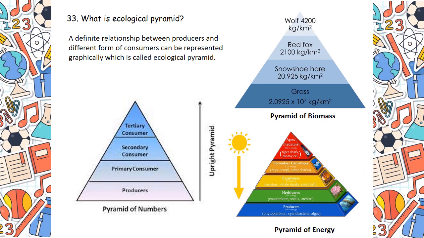At the apex. Pyramid of number, if you just go through, then you see it's the same. Producers are more at the base and lowest at the apex, that is tertiary consumers, they are the lowest. If you come to the pyramid of energy, then you can see 10% of energy is at the base, then decreases towards apex. So these 3 diagrams that you can see, solar energy is being radiated there. I think the 3 diagrams are very clear to you.